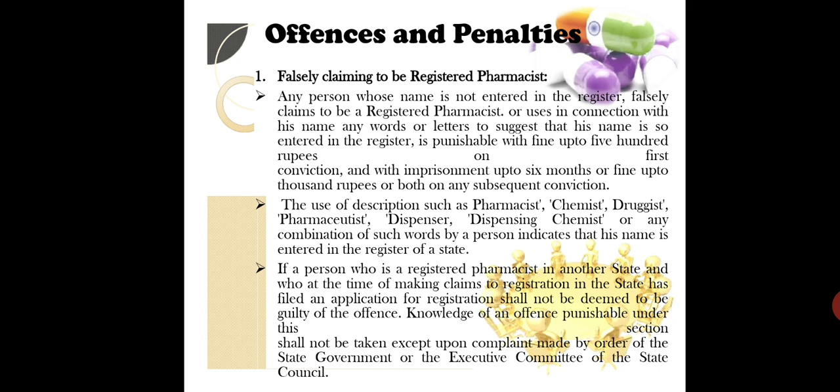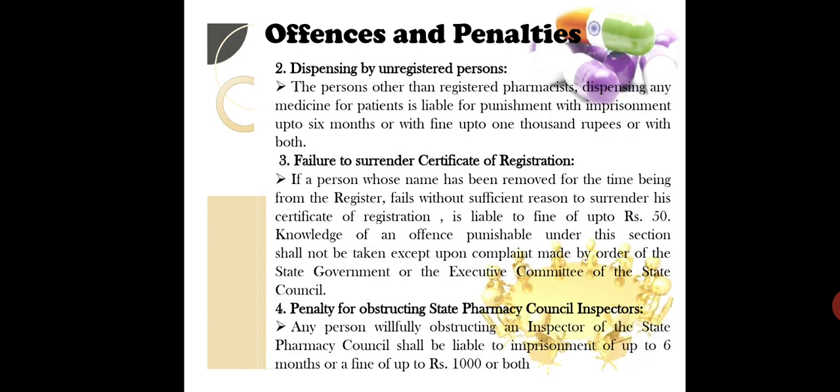If a person who is a registered pharmacist in another state, and who at the time of making claims to registration in the state has filed an application for registration, shall not be deemed to be guilty of the offence. Knowledge of an offence punishable under this section shall not be taken up except on complaint made by order of the state government or the executive committee of the state council. Dispensing by unregistered person, that was the second offence we were talking about.